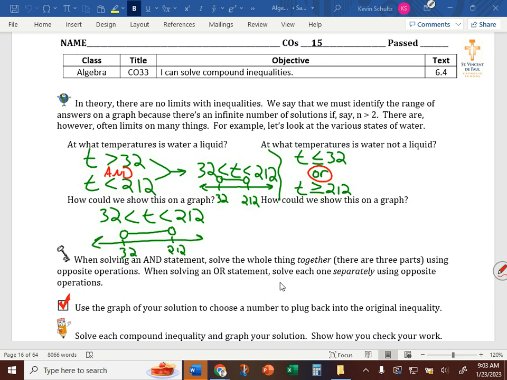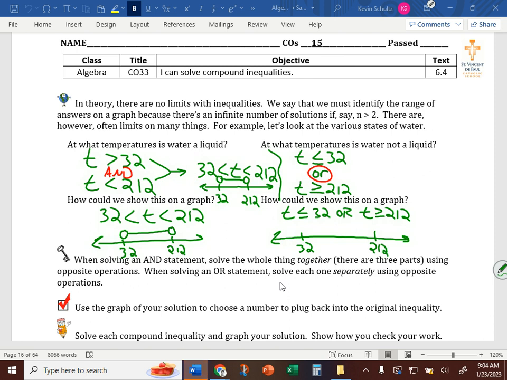Water is a liquid when the temperature is greater than 32 and less than 212. Two conditions must be met. In this case, though, it's an or statement. It can't be less than or equal to 32 and greater than 212. That doesn't make any sense. It's going to be one or the other. This is called an or statement. T is less than or equal to 32, or t is greater than or equal to 212. The graph of this still gets both numbers plotted on a number line.